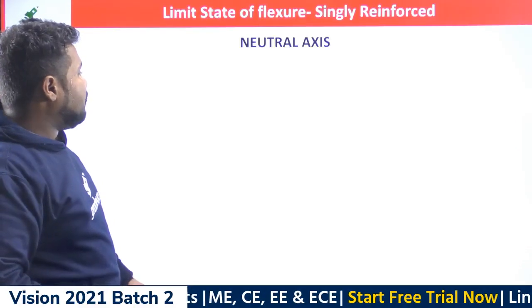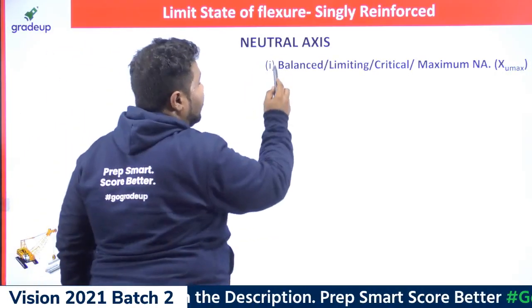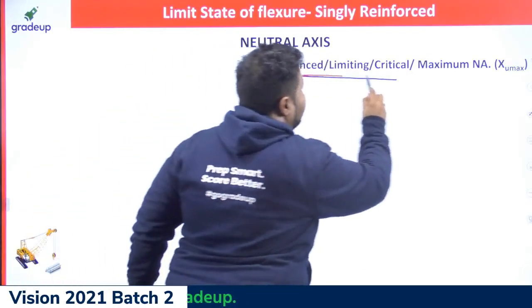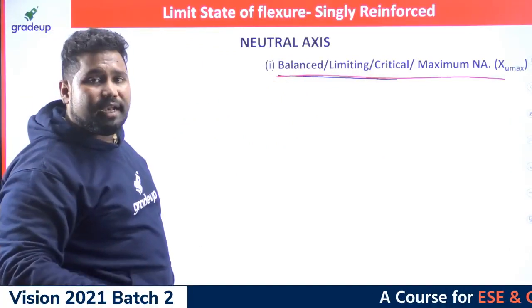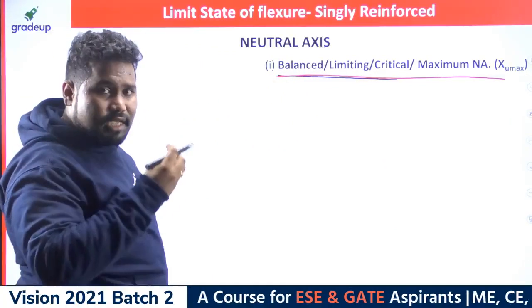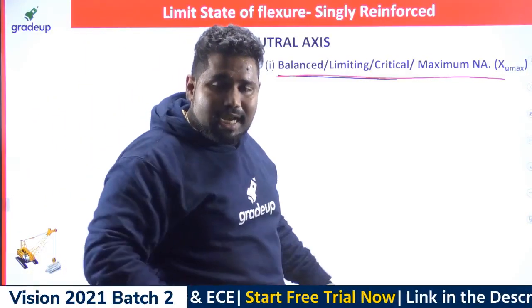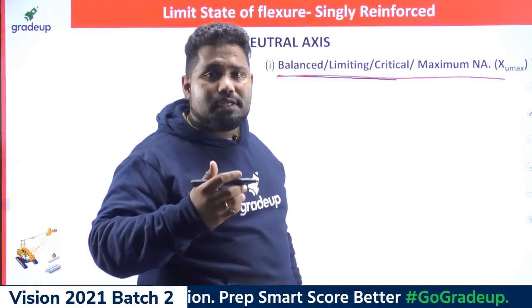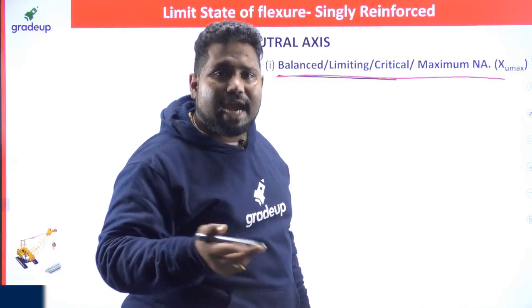Now coming to neutral axis. First of all, I will tell what I want to find out in the neutral axis: the balanced or limiting depth of neutral axis. What does this mean? This is the depth of the neutral axis at which both steel and concrete fail at the same time. That means the permissible stresses in concrete and in steel will be reached at the same time.